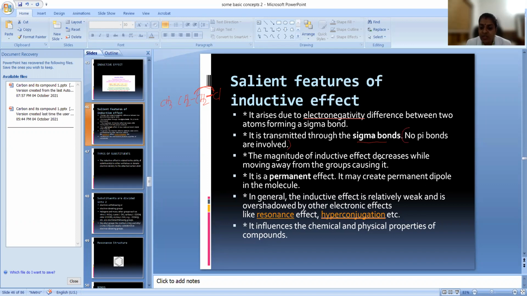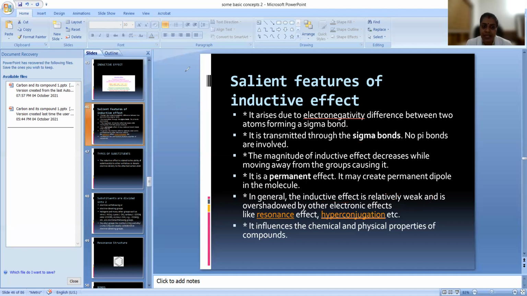The magnitude of the inductive effect decreases when we are moving from right to left. The inductive effect is going to decrease. It is a permanent effect, very important. It may create a permanent dipole in the molecule, so it is a permanent effect. In general, the inductive effect is relatively weak. Many other effects we are going to study now, but if we compare with the other effects, the inductive effect is weak. And it influences the chemical and physical properties of the molecule. Understand?